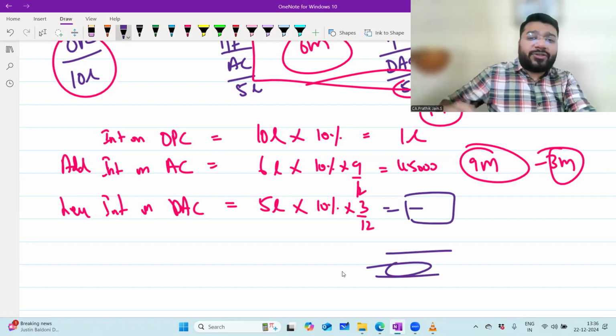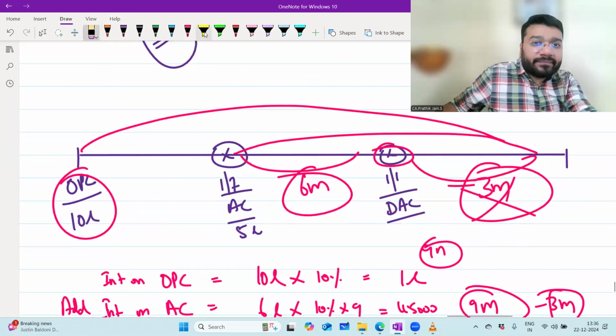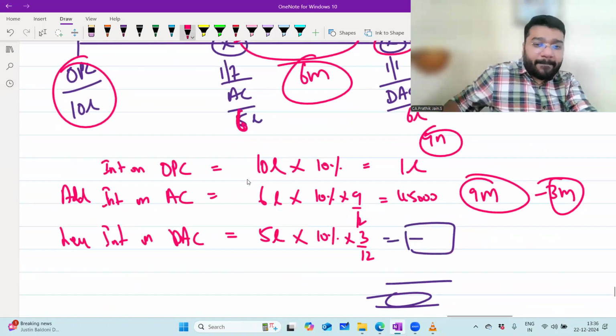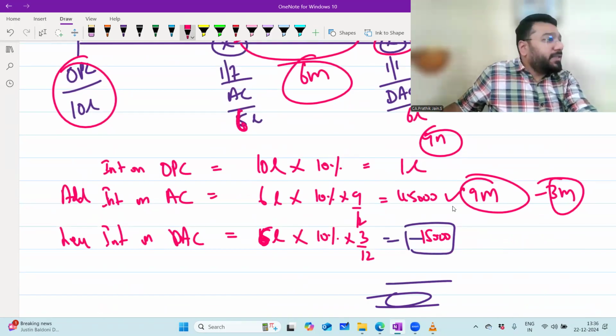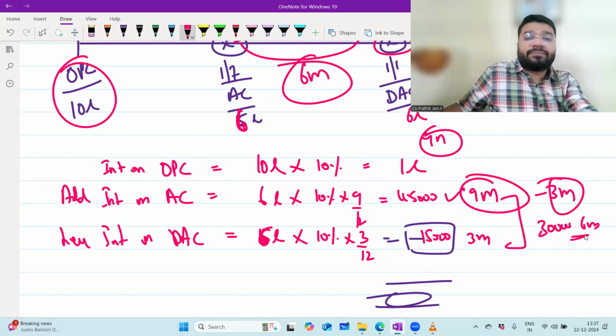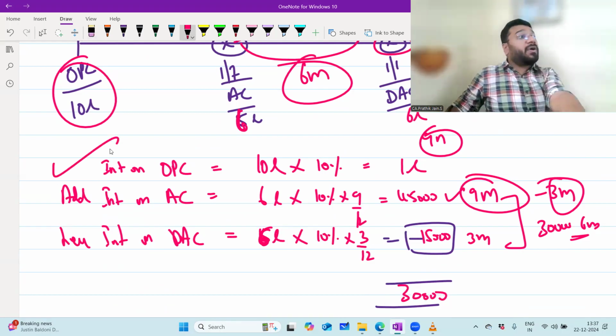5 lakh into 10%. We changed to 6 lakh, no? Sorry. Let's say drawing against capital also is 6 lakhs. We'll change it to 6 lakh for convenience. 6 lakhs, 15,000. So from 45,000 interest of 9 months, if I minus 15,000 interest of 3 months, I'll get 30,000 rupees interest of 6 months. So these both put together, 30,000 rupees is interest for 6 months. Correct? So how much is my total interest now? 1 lakh 30,000 interest.